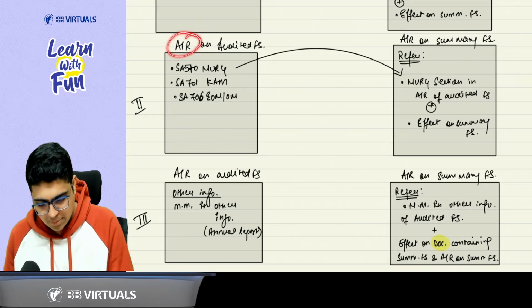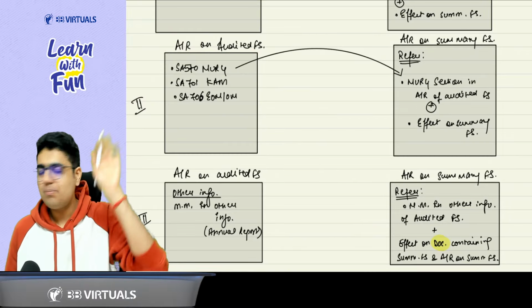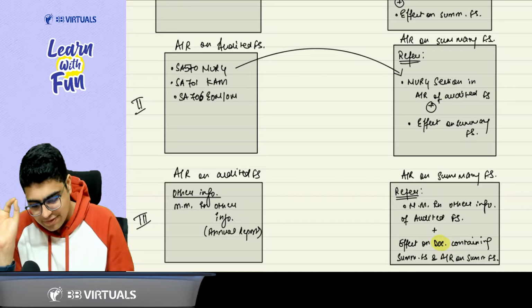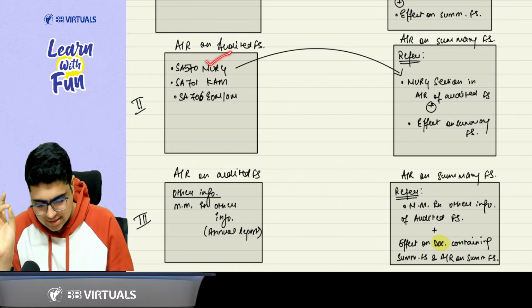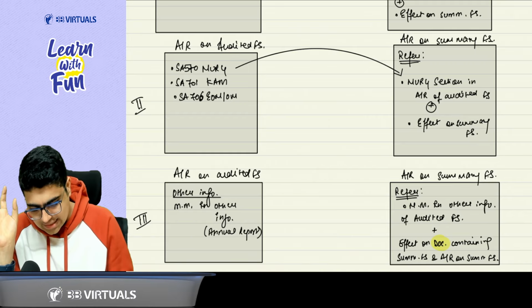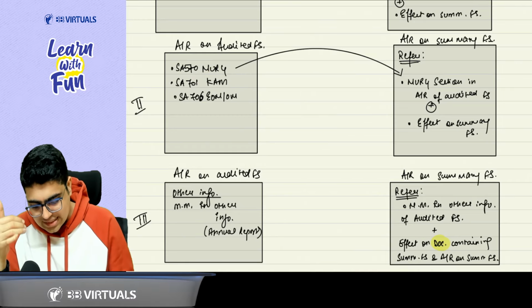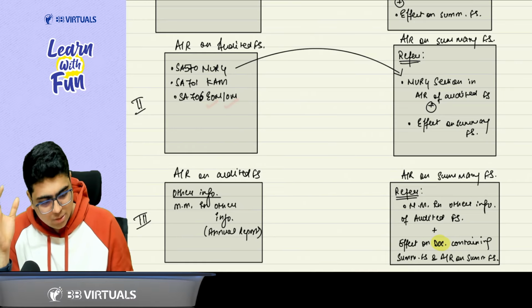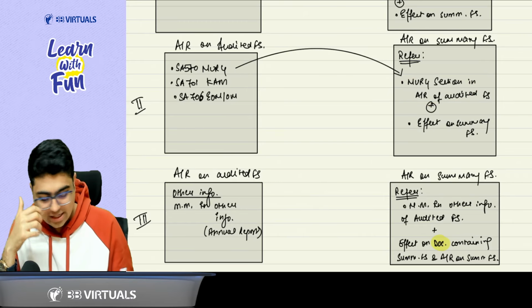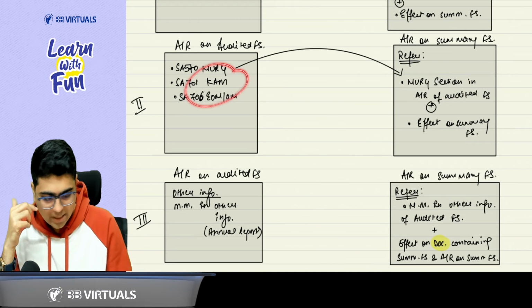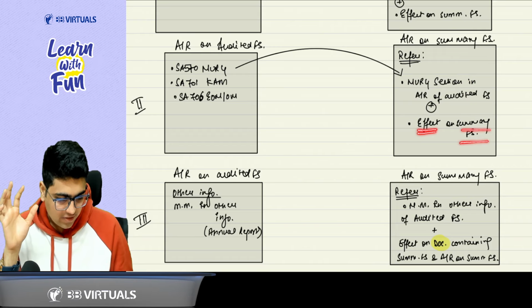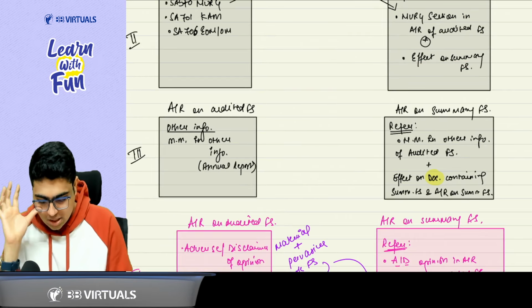If in the audit report on audited financial statements, there is some masala. Masala means SA 570 para, material uncertainty related to going concern, SA 701 CAM para, or SA 706 EOM or OM para. Again, you just need to refer these points, refer this matter which is covered in this para, plus its effect on summary financial statement. Easy, sir. Now comes a different point.